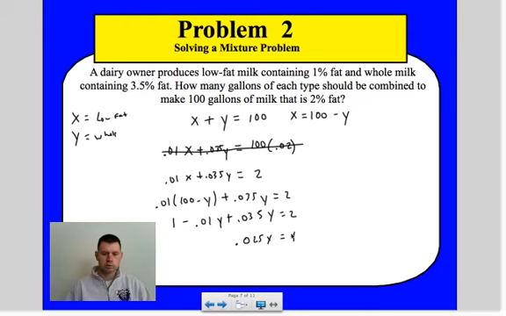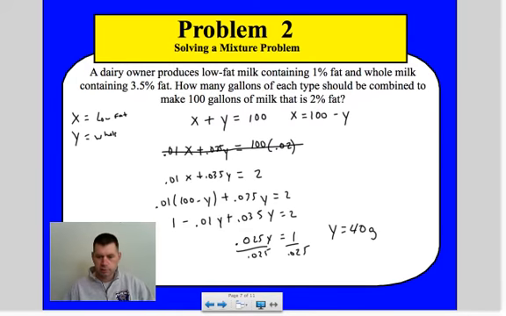which gives us 0.025y equals 1, which means that if we divide by 0.025, we get y to equal 40.